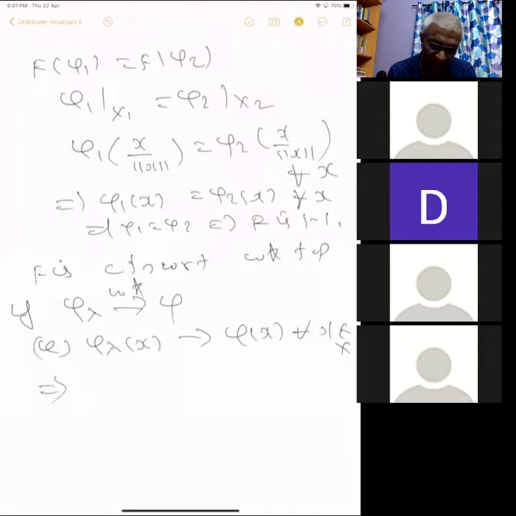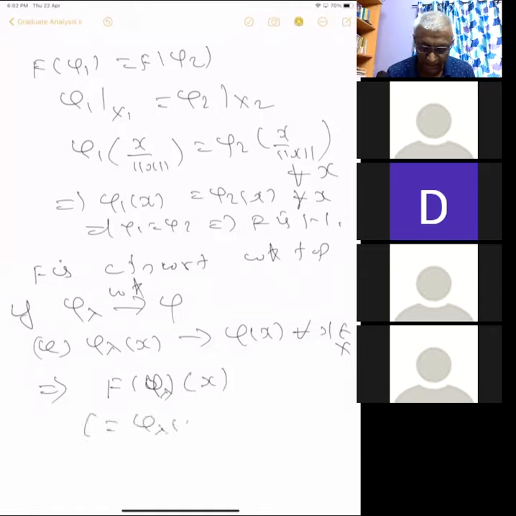So that will imply that f of phi lambda at x, right? F of phi lambda at x is equal to phi lambda of x.